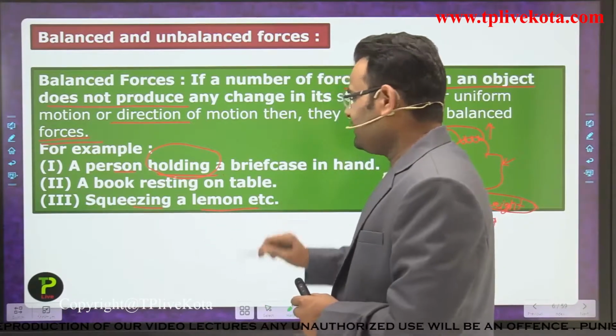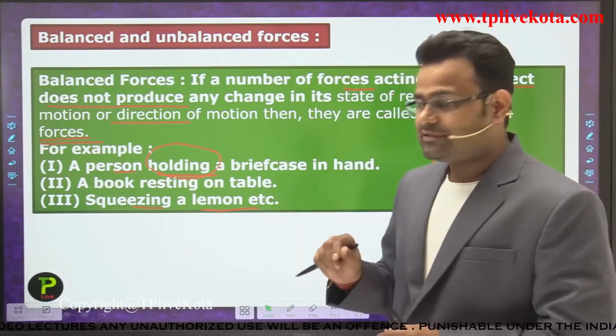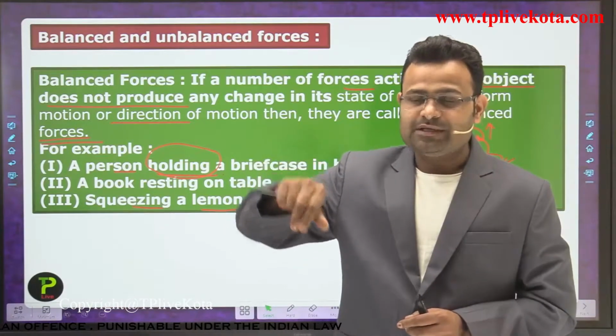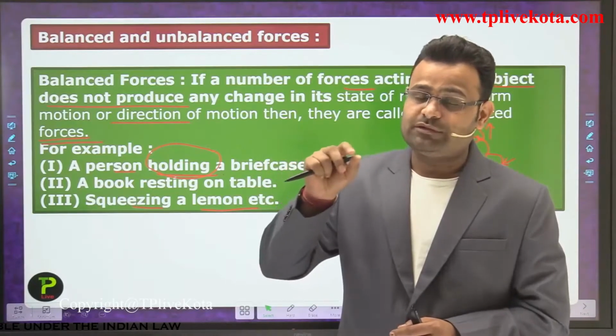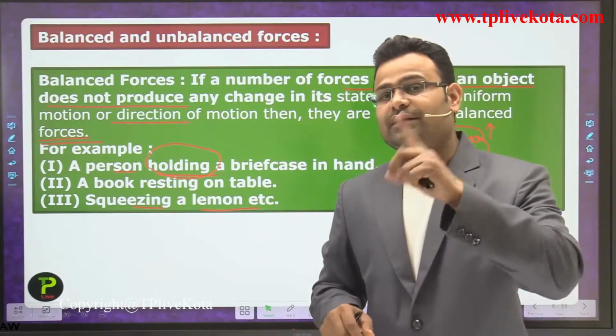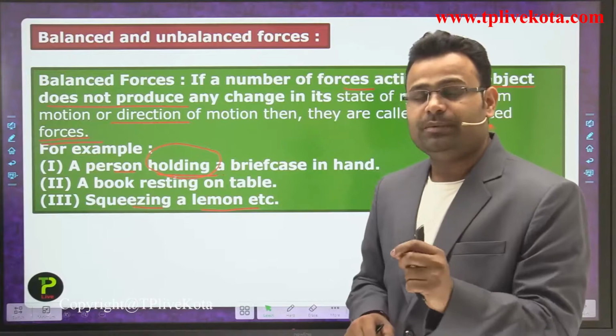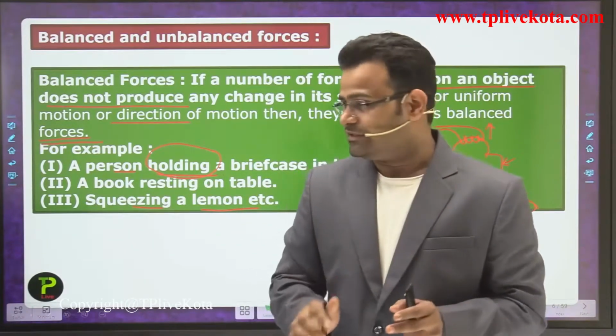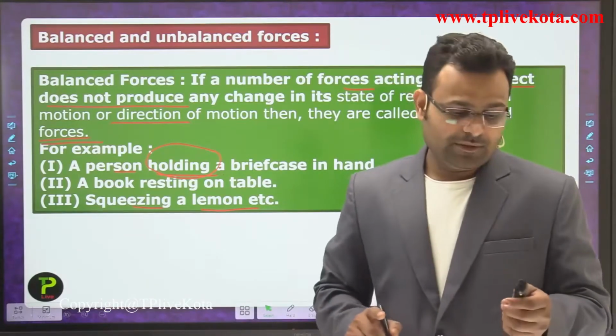Squeezing a lemon: if you are squeezing a lemon, we apply a force in an outward direction, and the lemon also applies a force in an outward direction, both balanced to each other. So these are examples of a balanced force.